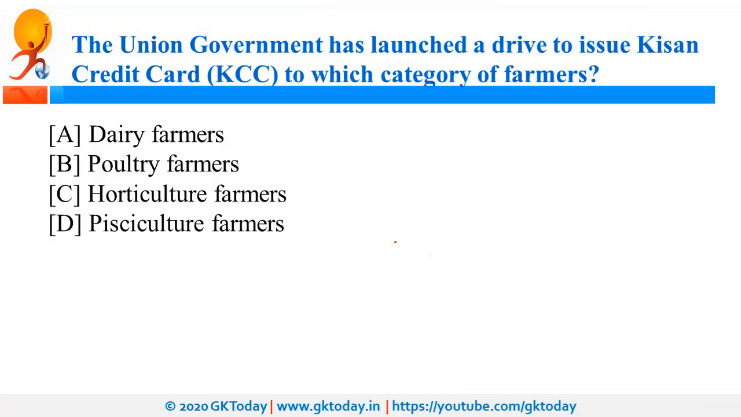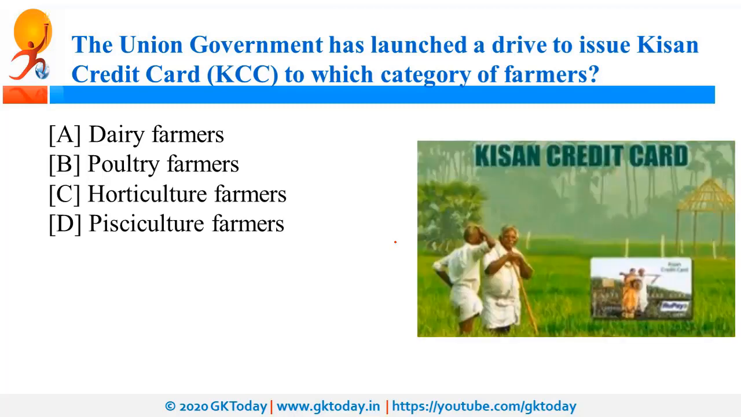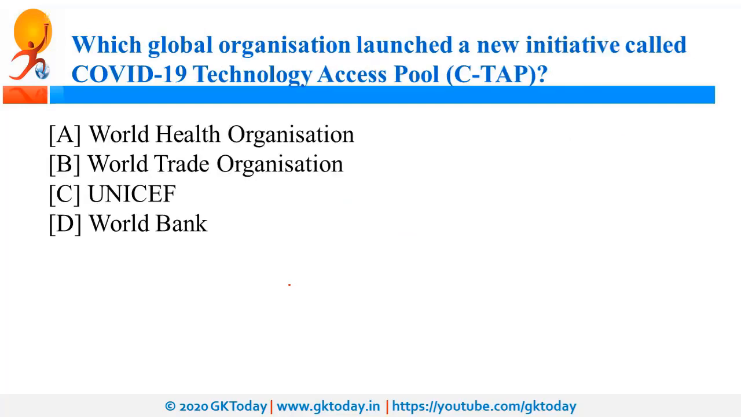The Union government has launched a drive to issue Kisan Credit Card to which category of farmers. So this was launched to provide Kisan credit cards to dairy farmers. And as per this campaign, government will provide KCC, that is Kisan credit card, to about 1.5 crore dairy farmers. And this special drive to provide Kisan credit card is a part of Prime Minister's Atmanirbhar Bharat package.